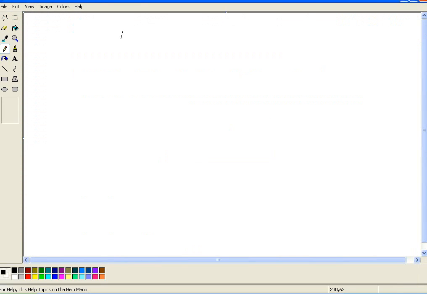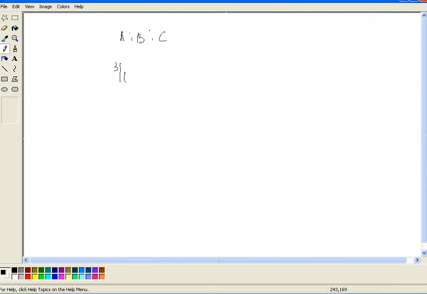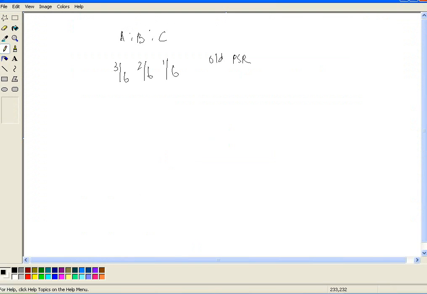Okay, so A is to B is to C. The old PSR is 3/6, 2/6, 1/6. This is the old PSR. The new PSR is 2/5, 2/5, 1/5.